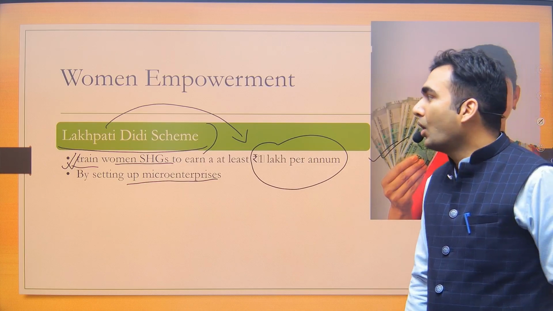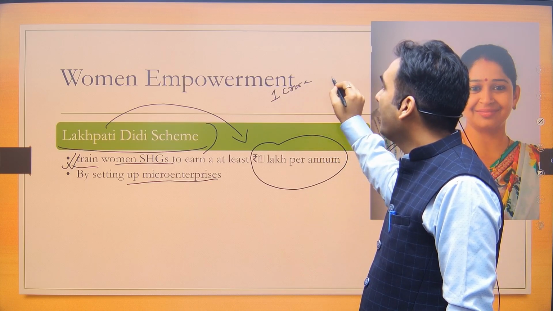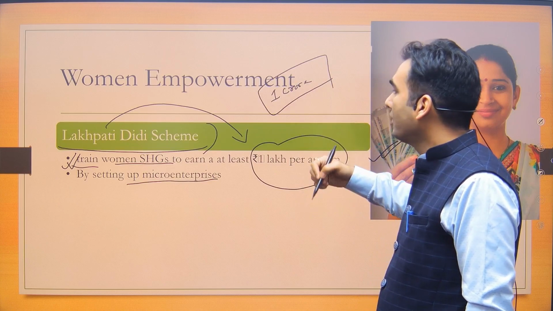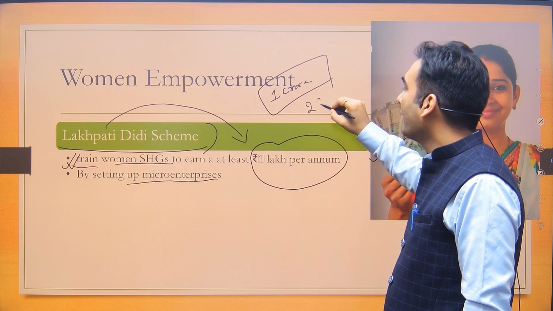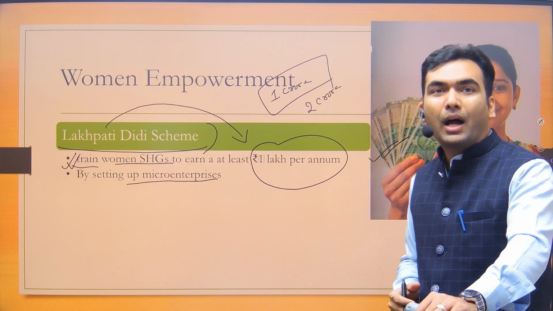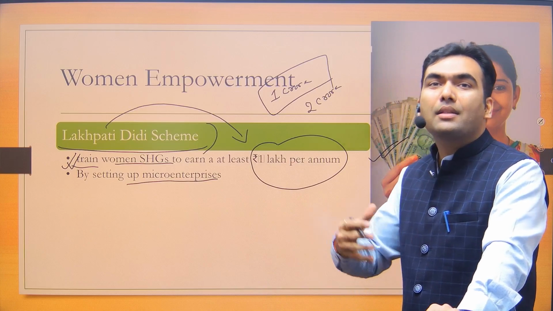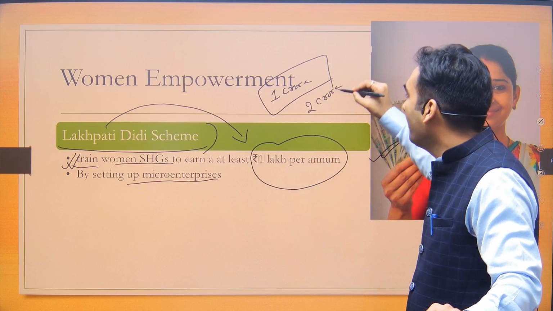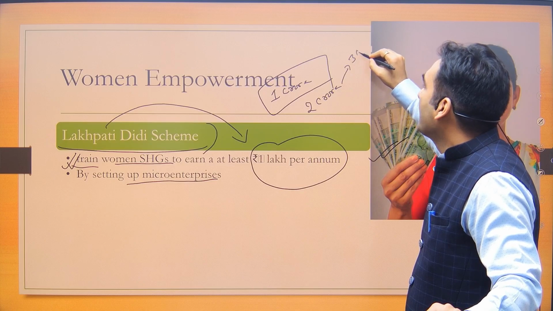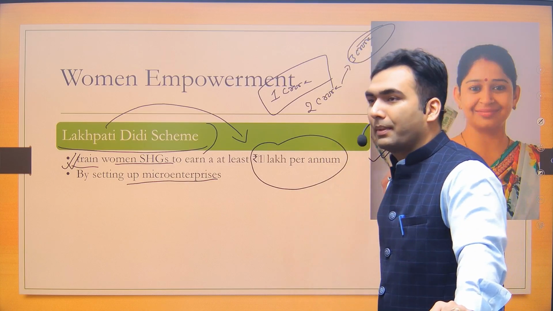The government is saying that already 1 crore women have become Lakpati. So the government initially had the target of making 2 crore women Lakpati. Now they are saying that within half a year we have already made 1 crore women Lakpati, so we can achieve a much higher target. Now the government has shifted its target to 3 crore. The 3 crore women would be made Lakpati.